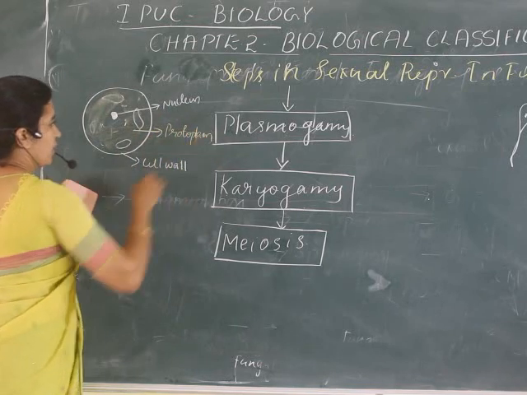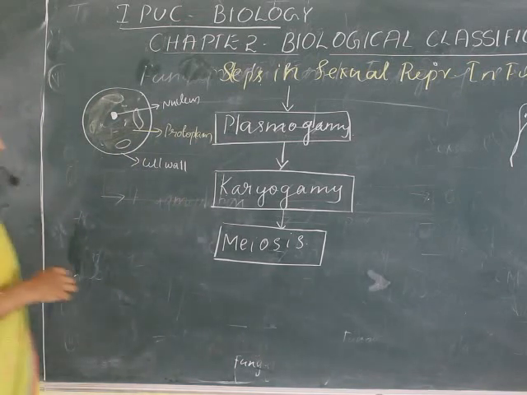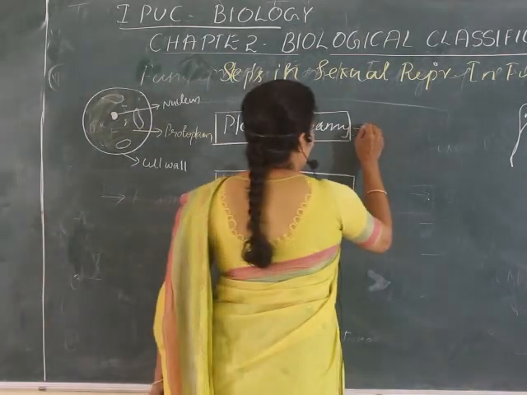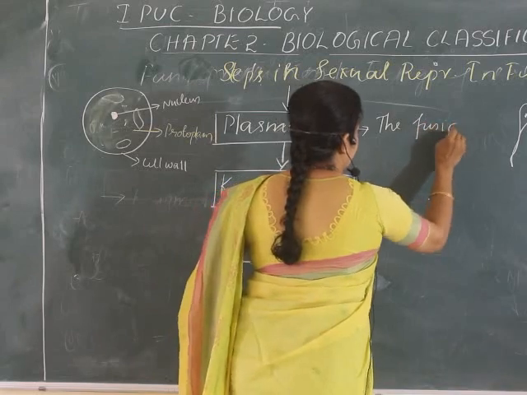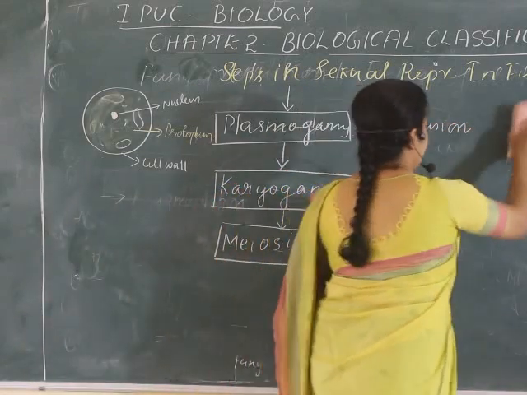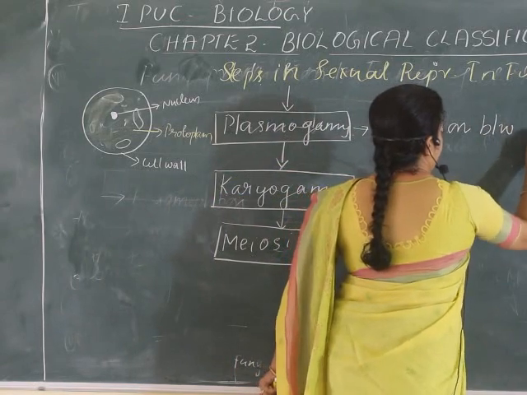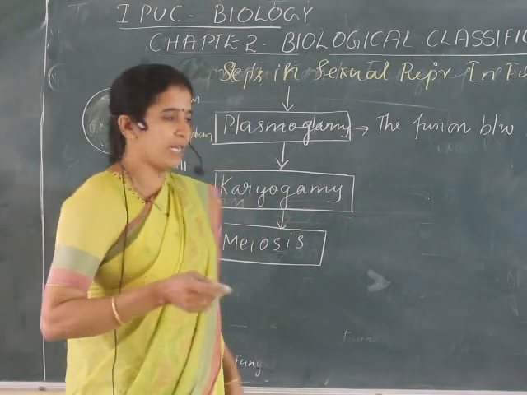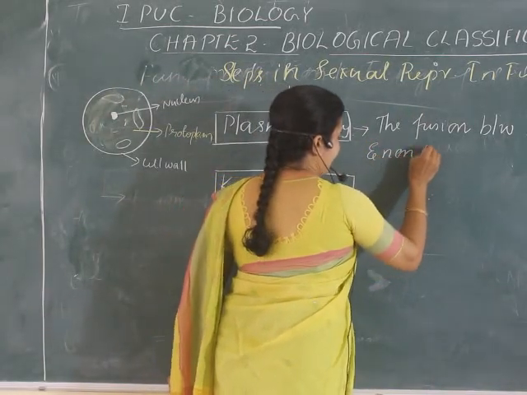The fusion of protoplasm, the fusion between two gametes, one motile and one non-motile.